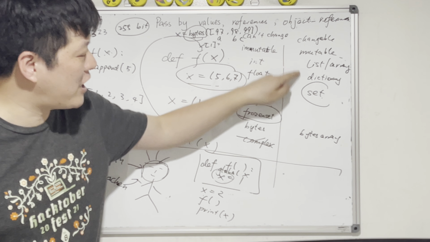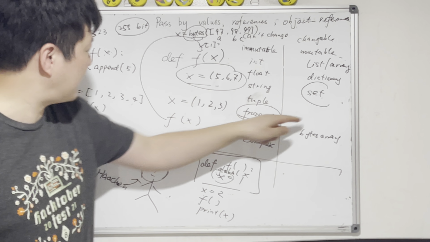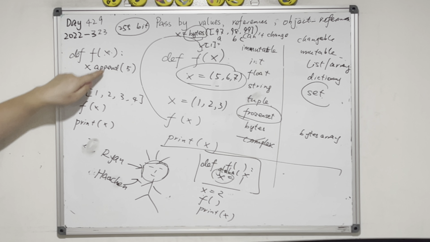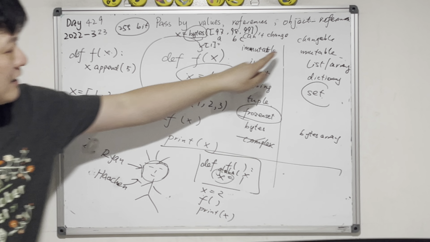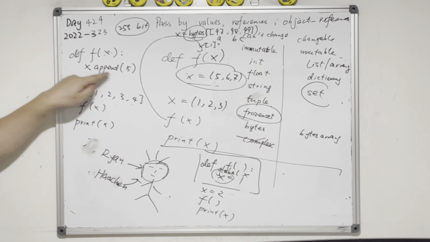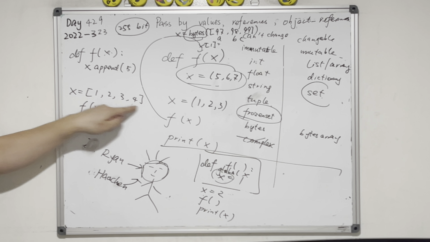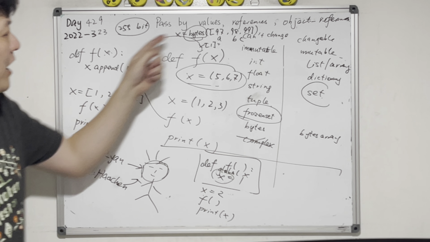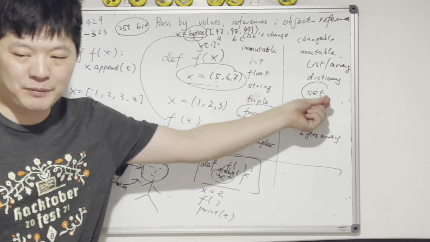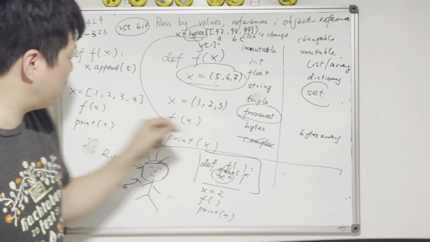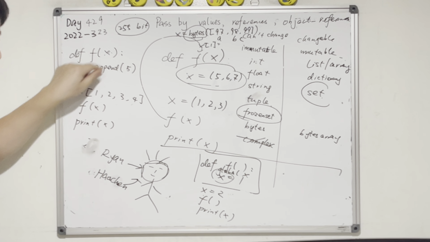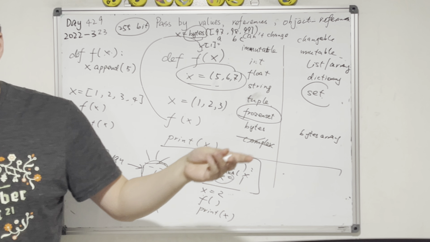But if it's changeable, like a list, look, if x is a list, list is changeable. So x dot append 5. When we pass 1, 2, 3, 4, x is changeable. It will be 1, 2, 3, 4, 5. Got it? So it's passed by object reference. When it's mutable, it will be changed. When it's immutable, everything inside this function is a separate copy.